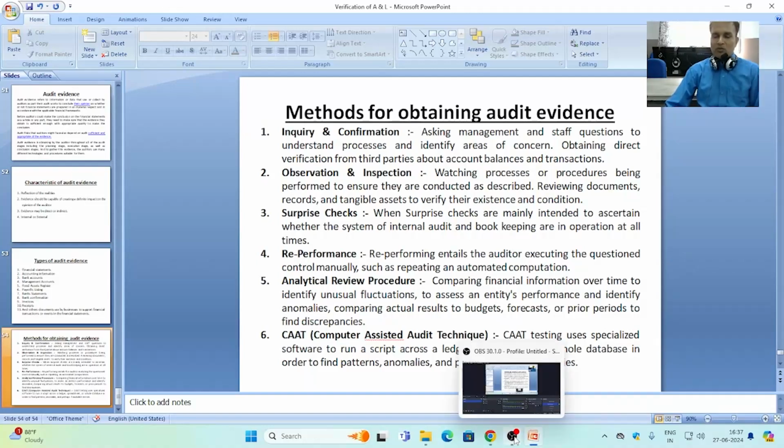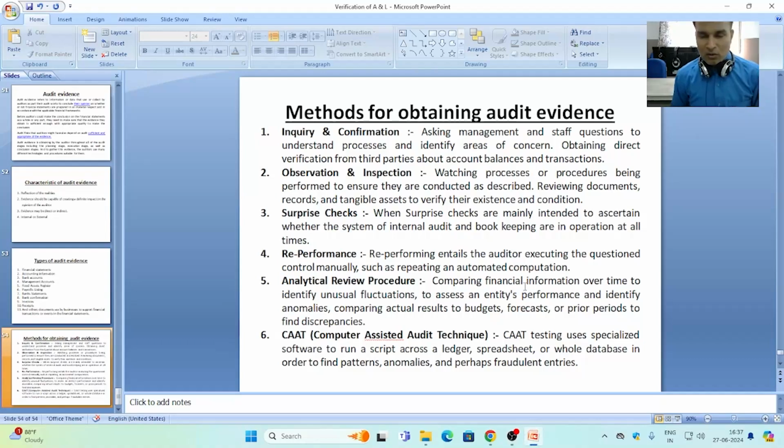For the better performance of audit, it is very necessary for the auditor to get sufficient and reliable audit evidence. On the basis of reliable and sufficient evidence, an auditor can form the audit report or give his opinion.